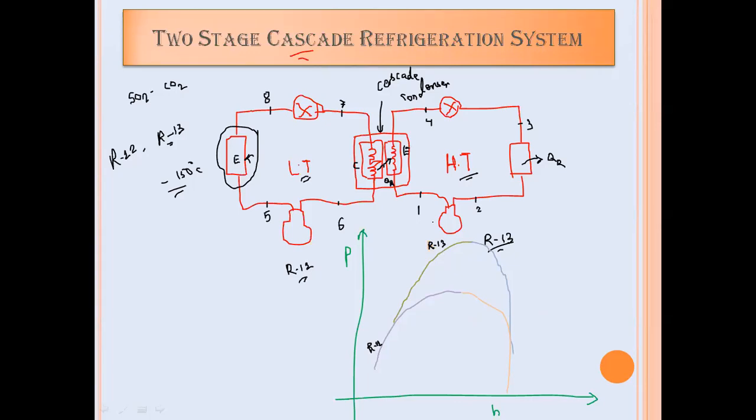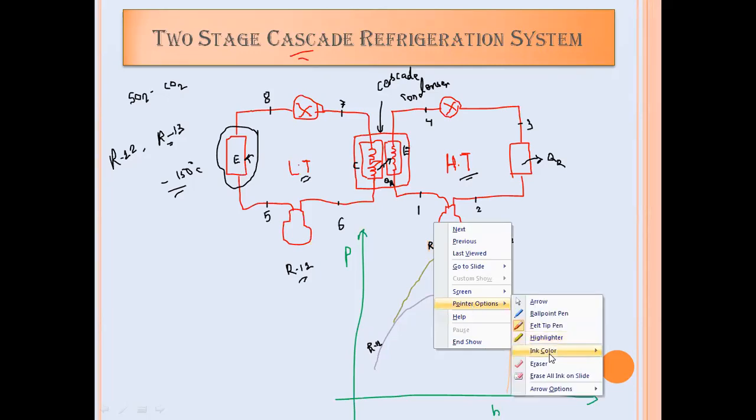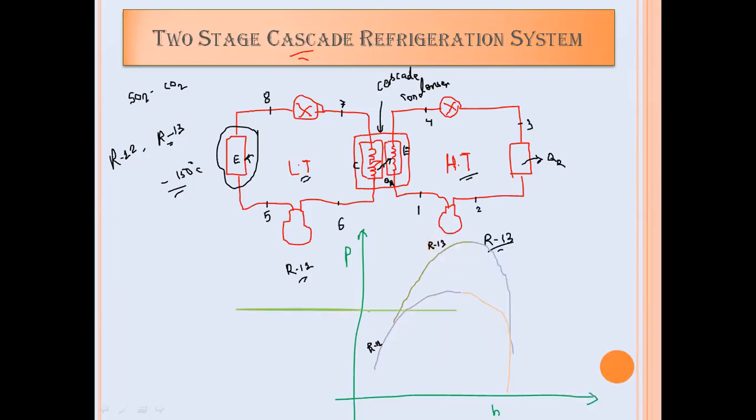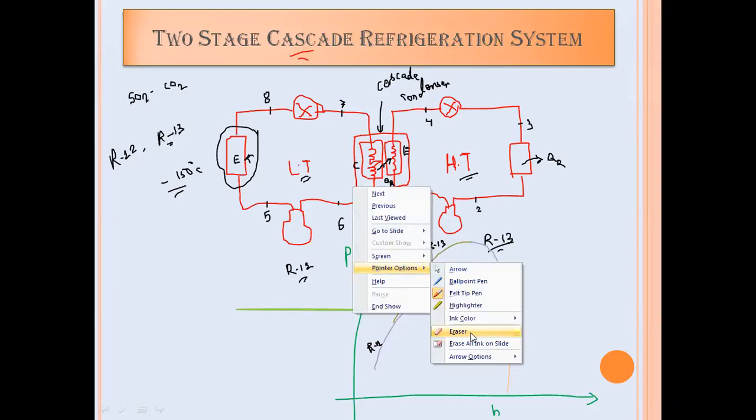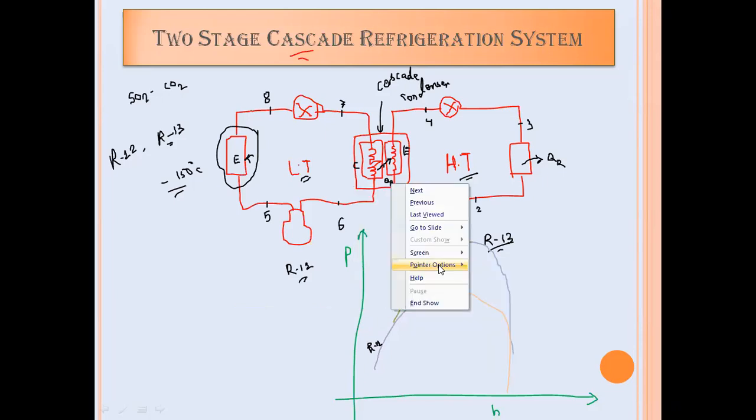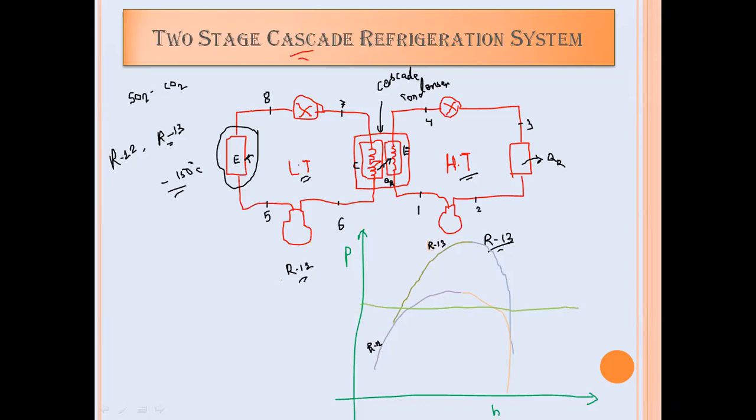So if I am assuming this as an evaporating pressure, this has an evaporating pressure for R13 refrigerant. This has a condenser pressure for R13 refrigerant.